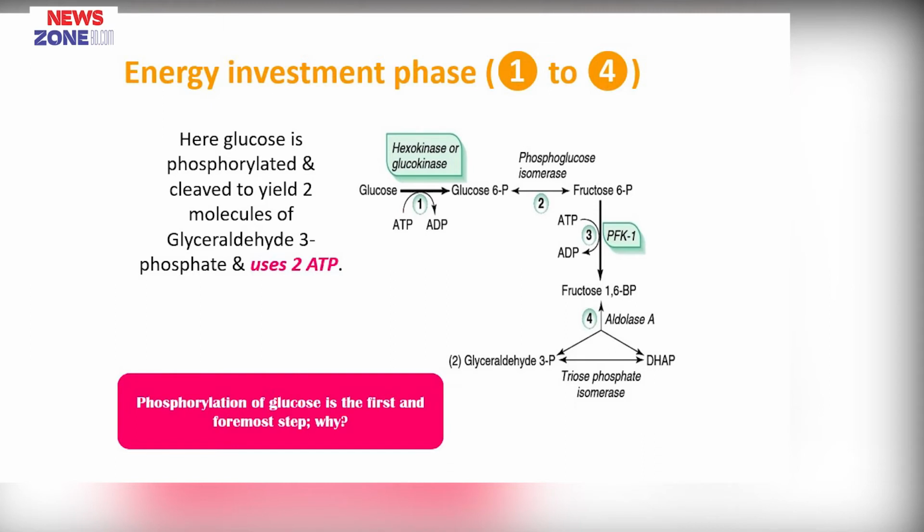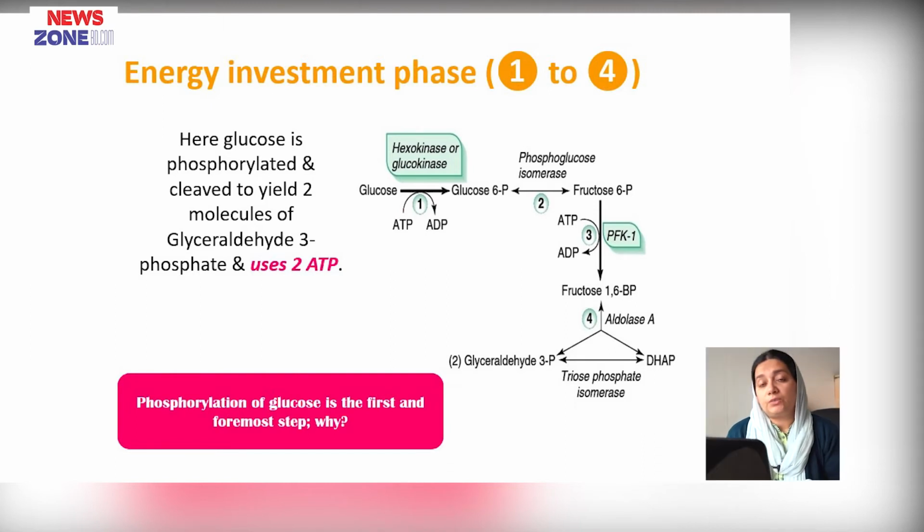The kinase enzyme is included in class 1 of the IUBMB classification of enzymes, known as oxidoreductase enzymes, and is one example of an oxidoreductase enzyme. Here it is hexokinase or glucokinase. This is the flux generating step of glycolysis. That means step 1, where glucose is converted into glucose 6 phosphate, is known as the flux generating step of glycolysis.